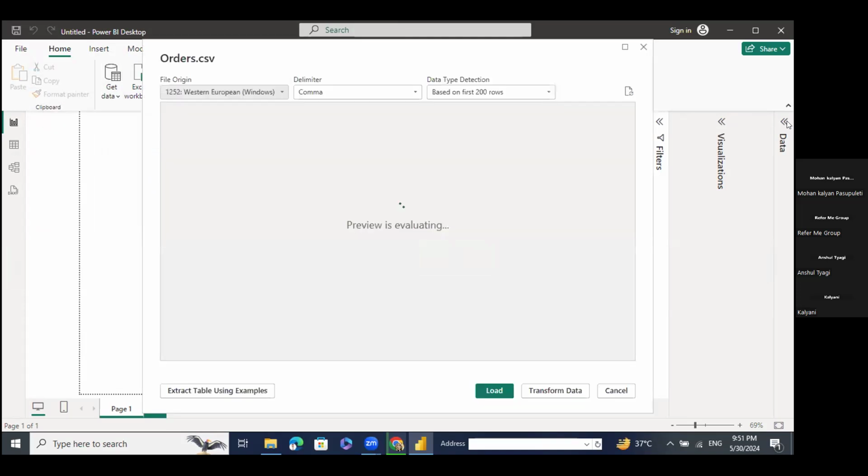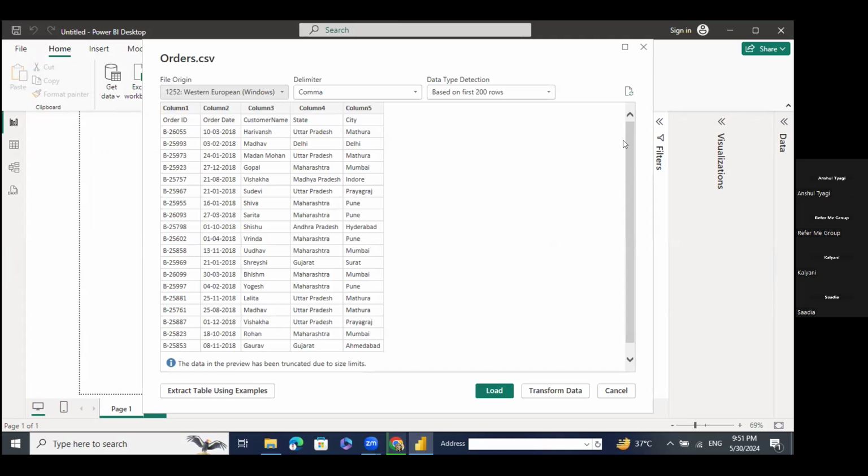Before importing, it will give you the Transform Data option, which redirects you to the Power Query editor. Here in my orders table, you will get these columns: order ID, order date, customer name, state, city. You have two options now. Either you can directly load, or if you think you will have a lot of errors, or your data needs to be transformed, you can click on Transform Data. It will redirect you to the Power Query editor, and with the help of the Power Query editor, you can keep on changing your data.